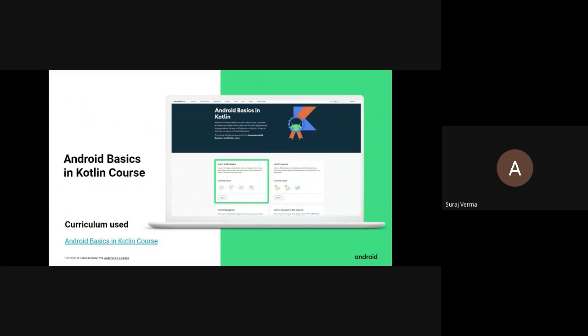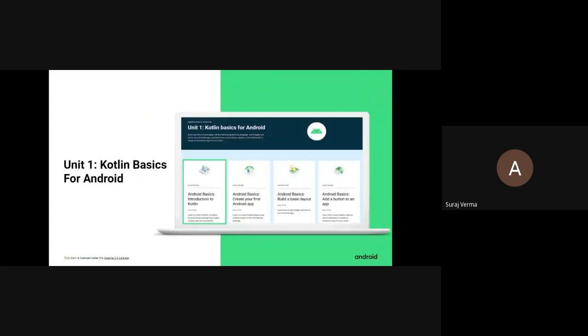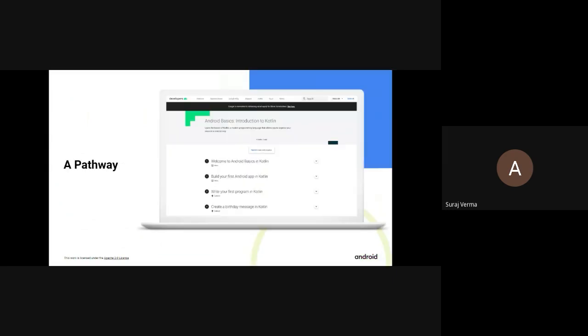You will be working through the Android Basics in Kotlin course. You have to complete this lab only. This is a free online training course developed by Google to learn Android development. The course is made up of units, and units are composed of pathways. As you can see on the screen, the first unit is made up of four pathways. You may be wondering what exactly a pathway is. It's just an ordered sequence of activities to learn a specific skill.